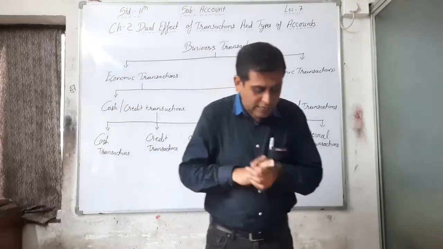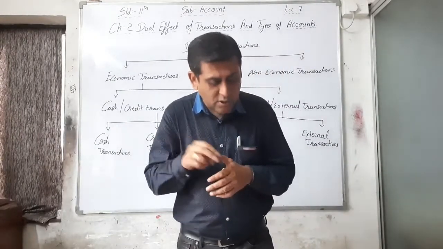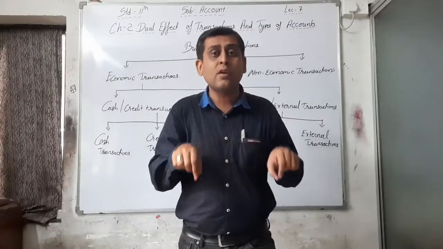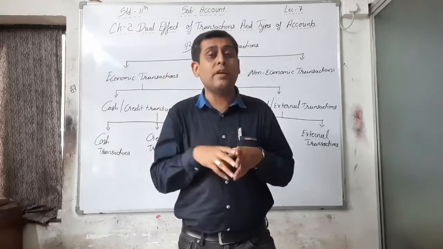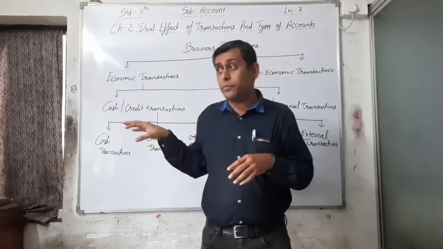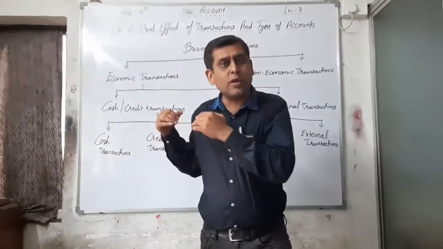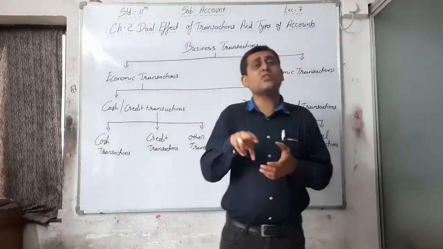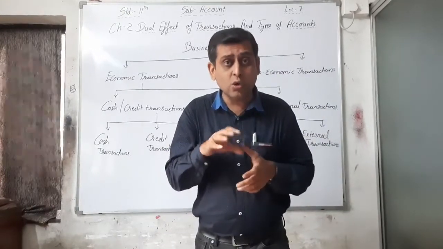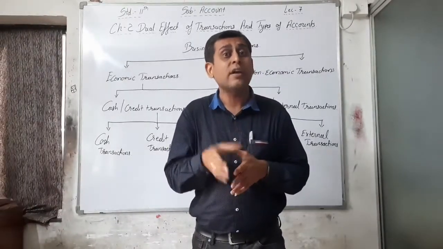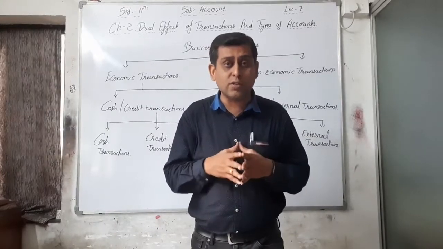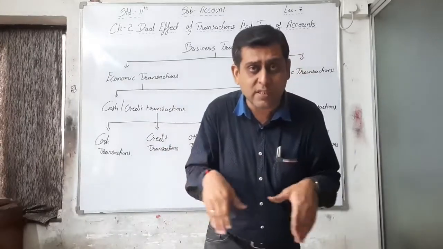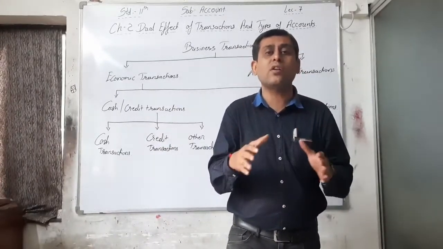Okay, so second example, loss due to natural calamities. It is also internal. No other party needs to be involved in these transactions. Natural calamities, or you can say goods burned by fire in your personal store, right? That is also an internal transaction. Goods destroyed by fire is also called an internal transaction because there is no need of other parties. It is within the business. That's why it is called an internal transaction.